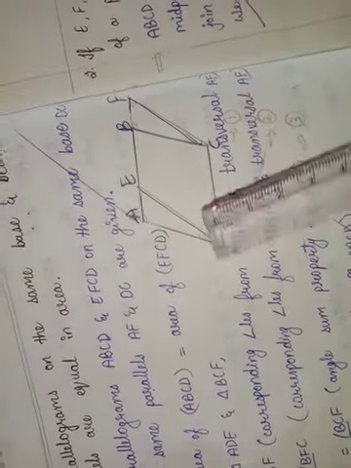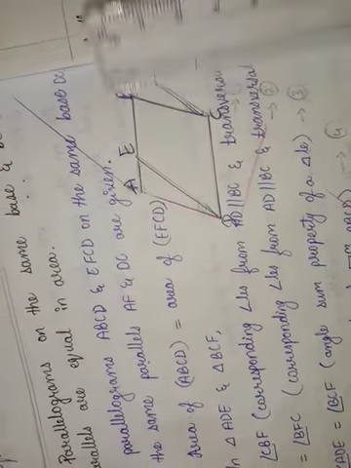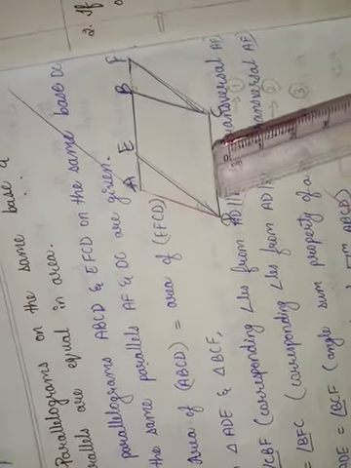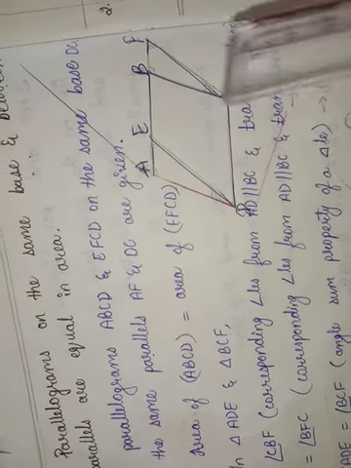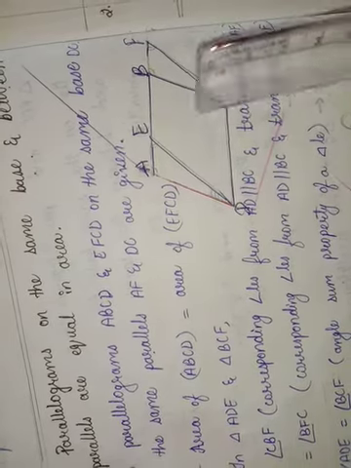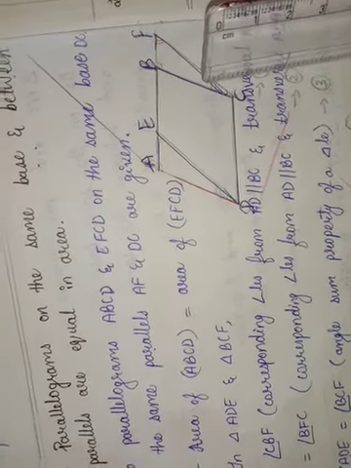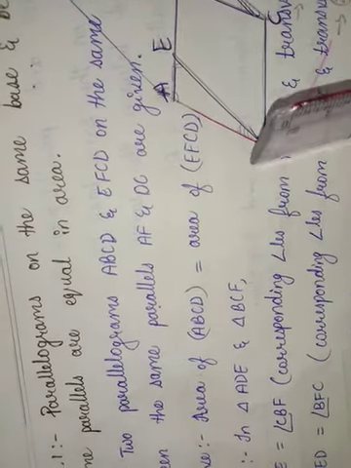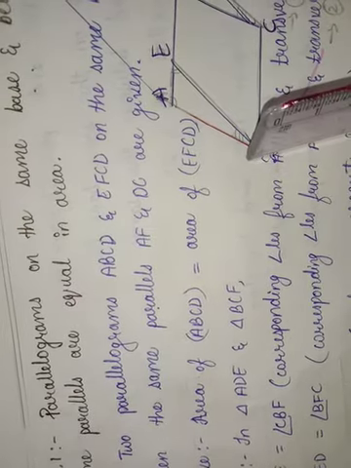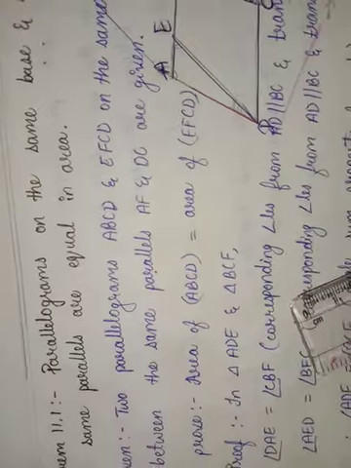Here ABCD is a parallelogram and EFCD is a parallelogram, and they are on the same base DC and between the same parallels DC and AF. It is given. To prove: area of parallelogram ABCD is equal to area of parallelogram EFCD.